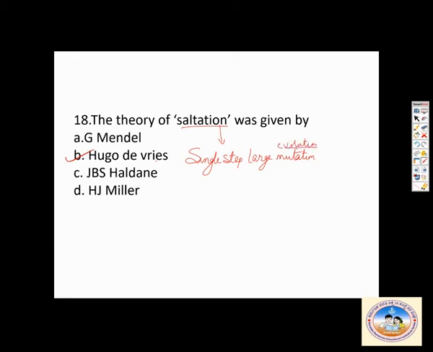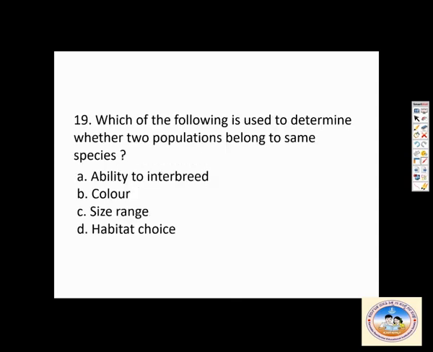Then, which of the following is used to determine whether two populations belong to the same species? If they belong to the same species, they should be able to interbreed and produce fertile offspring. So, just because of color, we can't say that. Size range is wrong, habitat choice is wrong. A is the correct answer. Ability to interbreed.